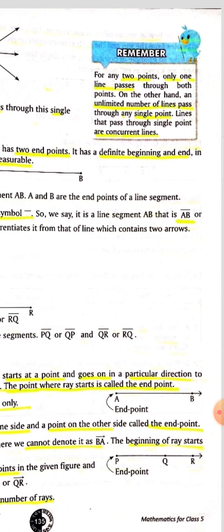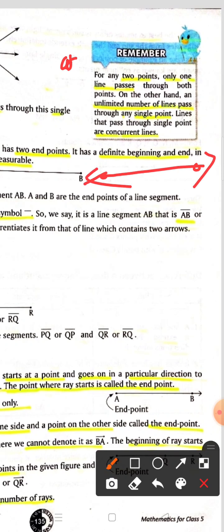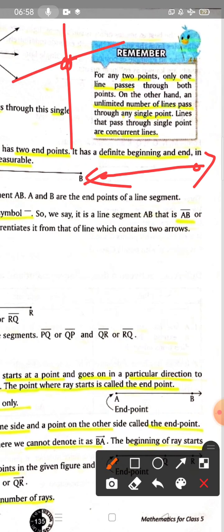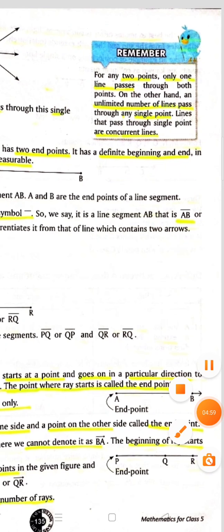Suppose there are two points, you can draw only one line. And if there is only one point, you can draw too many lines, infinite lines. Like this, you can draw many lines from a single point.